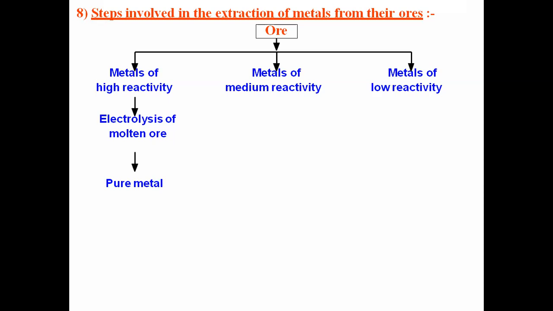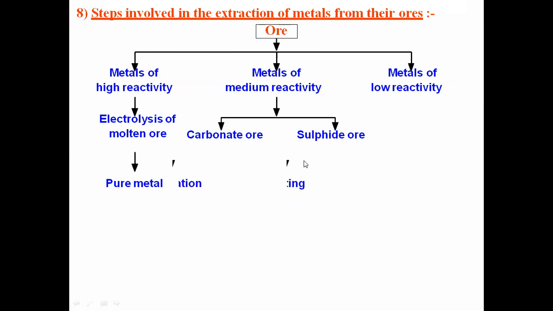If the metals are of medium reactivity, then also we have two methods. The one is if the ore is carbonate ore, the other if the ore is sulfide ore. So metals of medium reactivity can have a carbonate form of ore or a sulfide form of ore. If it is a carbonate form of ore, we have to carry out calcination. Calcination means heating in the absence of air. We need to heat that ore in the absence or a limited supply of air.